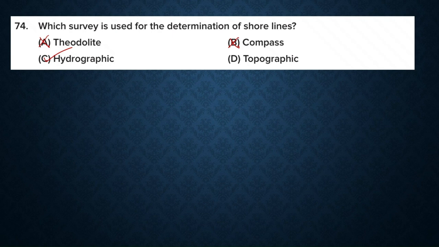This survey is specifically conducted to map the underwater features, and shoreline, adjacent shorelines and all. We can measure the depth or soundings, and we can define the coastline and water boundaries, and it also helps in nautical charting and port construction. So our answer is hydrographic survey. Next one is topographic survey. This captures only natural and man-made features on land, including elevation changes, but it doesn't focus on the shore-water interface. So our answer is option C, hydrographic survey.